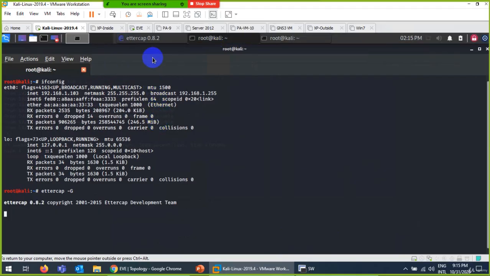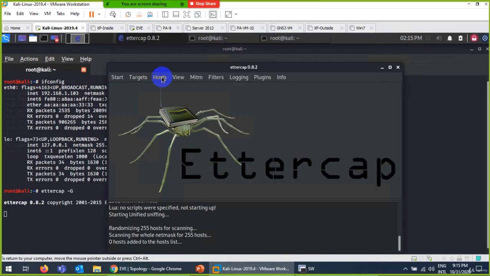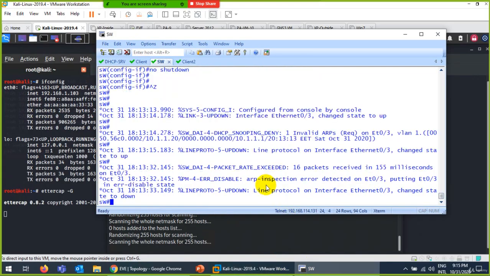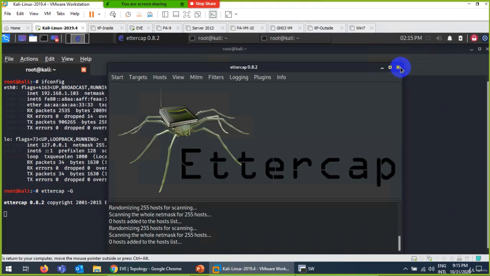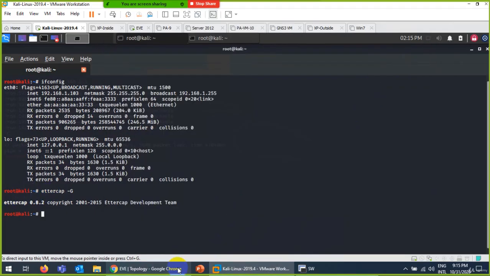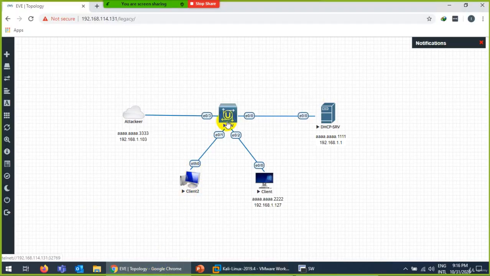So let me try. Where is Ettercap? I don't think it will work. I know it's not working, but just for the, oh, it's down again. Even I cannot scan the network, because for scanning it is sending this traffic, so it is making the interface go down. They say invalid ARP. So I know I cannot do these changes now. I cannot do such a type of ARP poisoning attack anymore, because the switch has been protected.